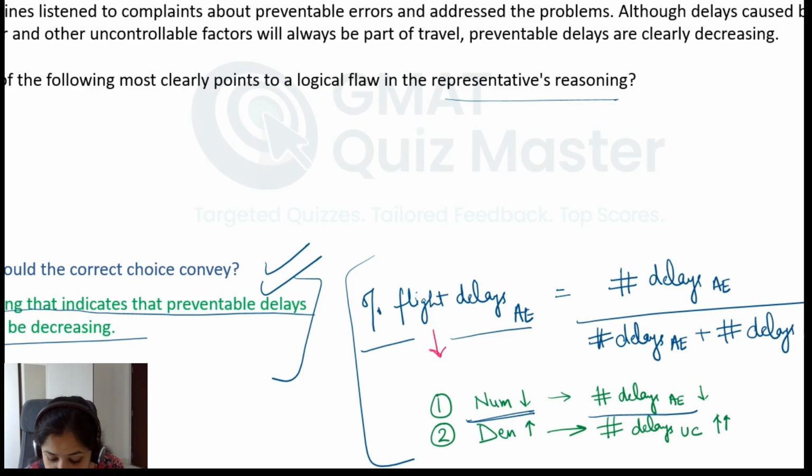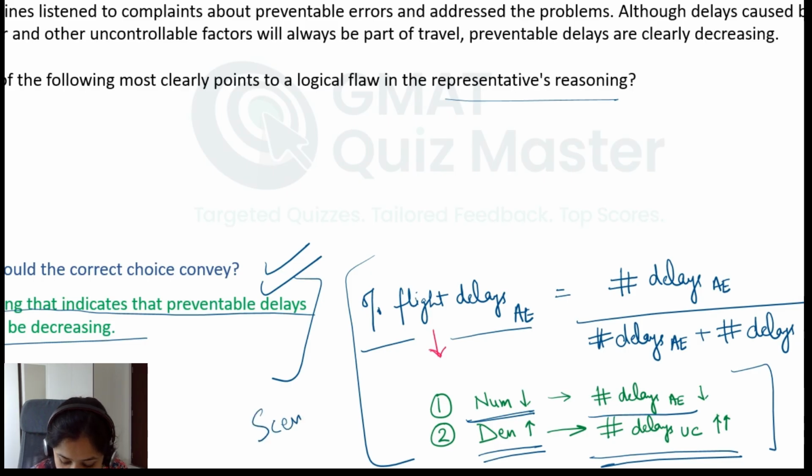The other possible reason is if the denominator increases significantly, which can happen if the number of delays due to uncontrollable factors increases. Now, there can be other factors also. You can think about the other factors, and this is about scenarios. So, these are all the scenarios that you are thinking of before you move to answer choice analysis.